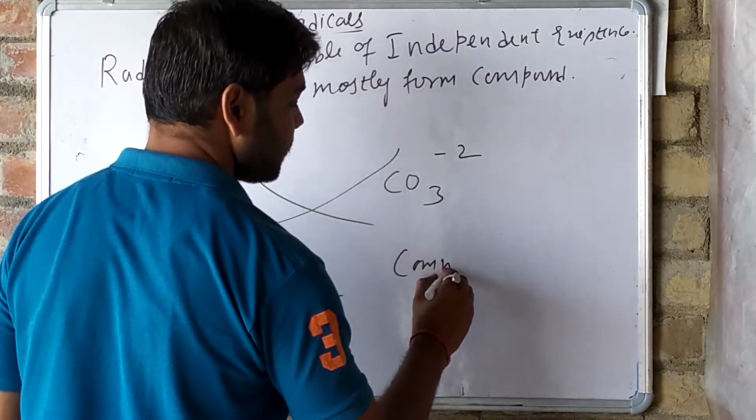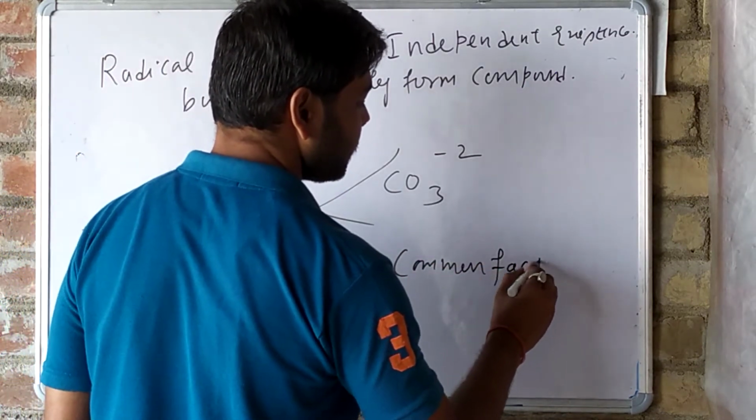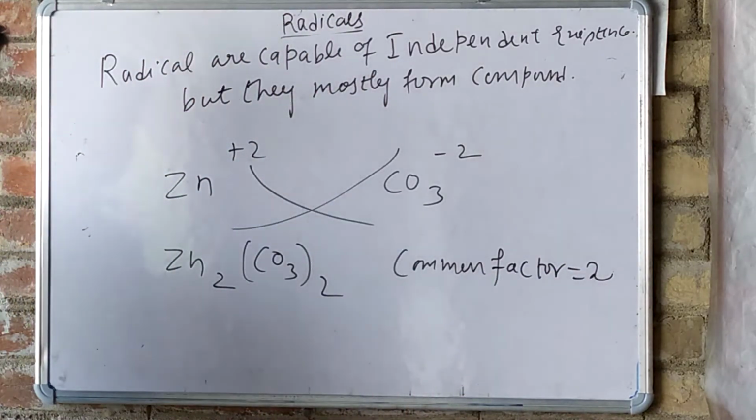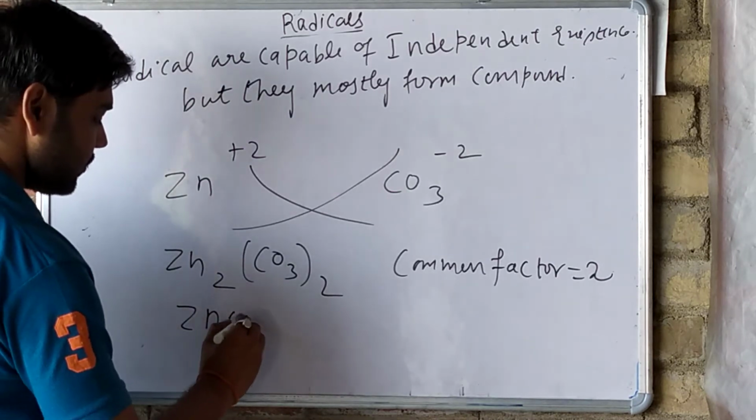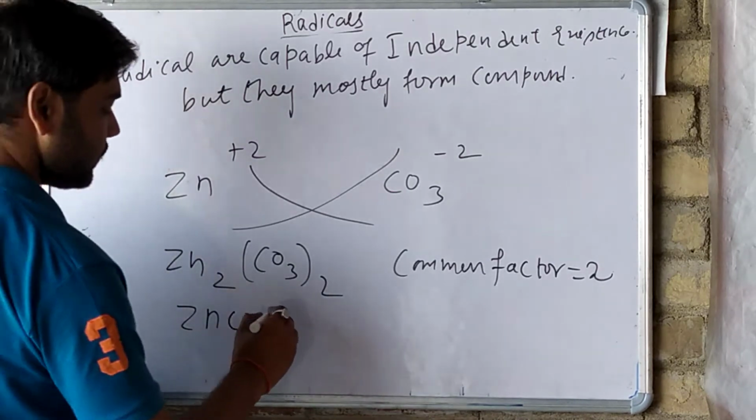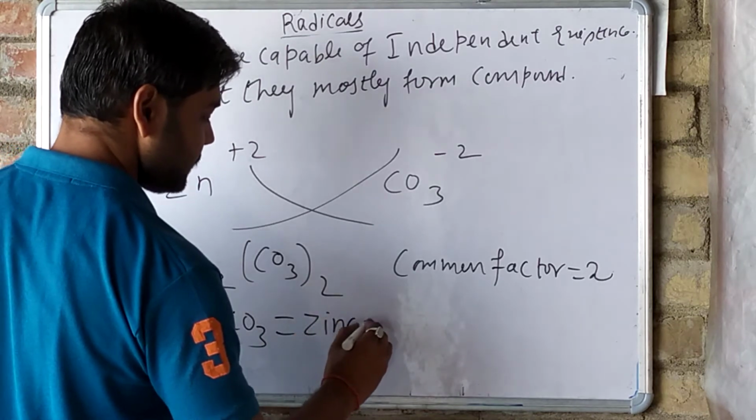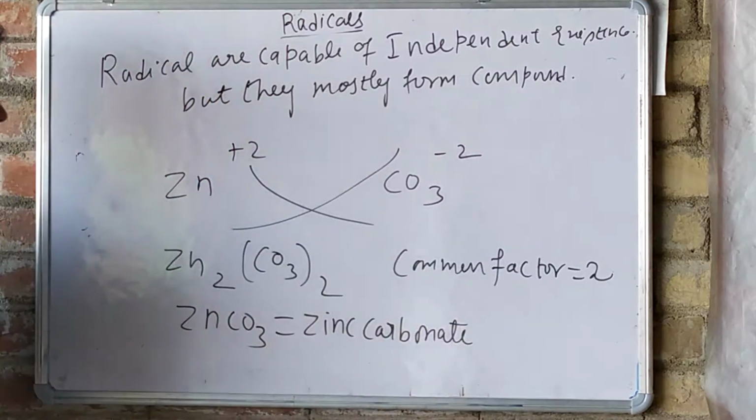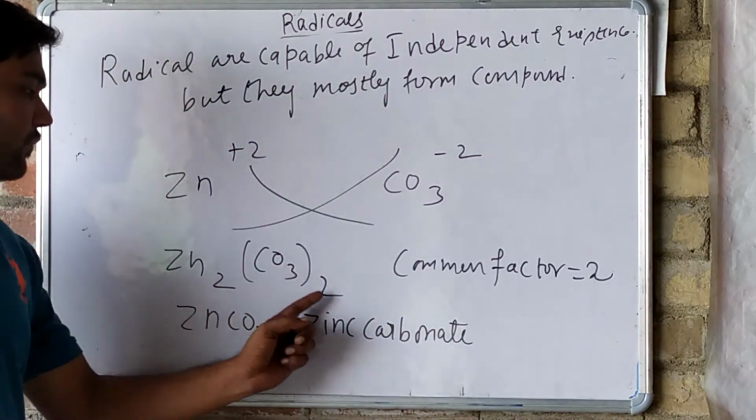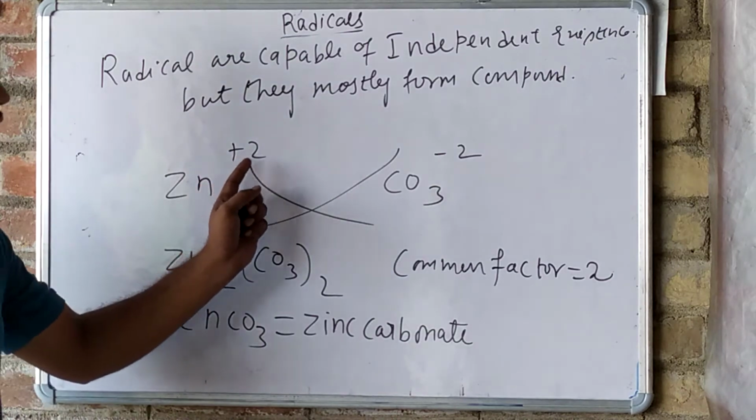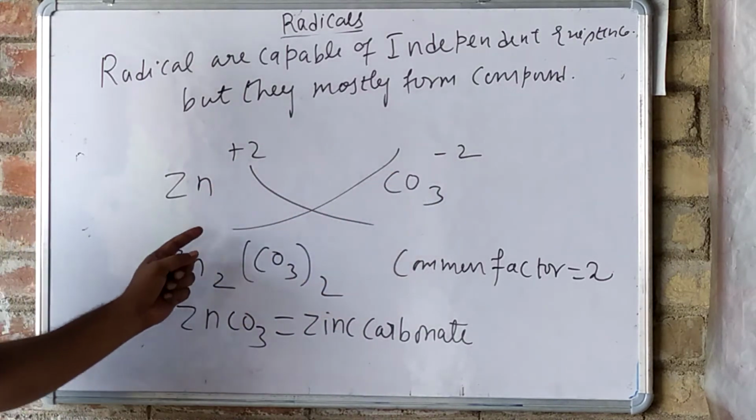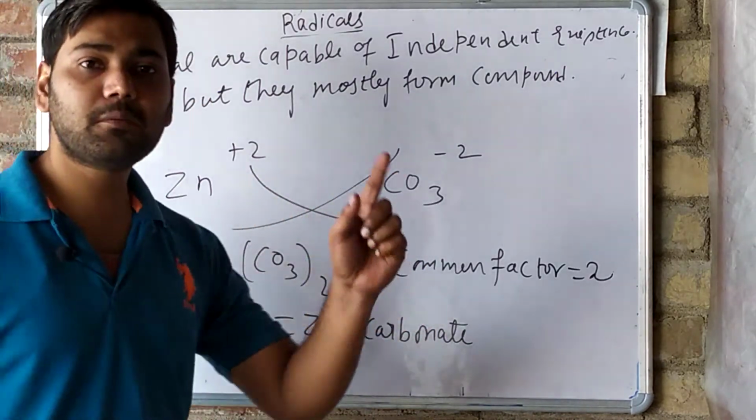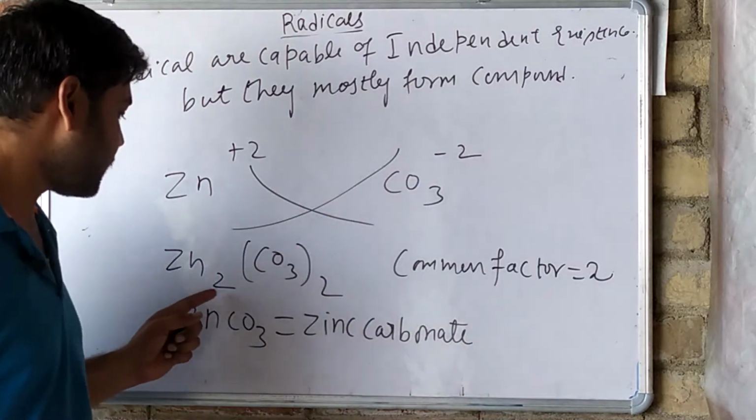They both have a common factor, which is 2, so they both divide by 2. After dividing, they form ZnCO3, which is zinc carbonate. Understand? The valency of 2 will come here, and the valency of 2 will come here, and these valencies will come down, leaving their positive and negative charge.